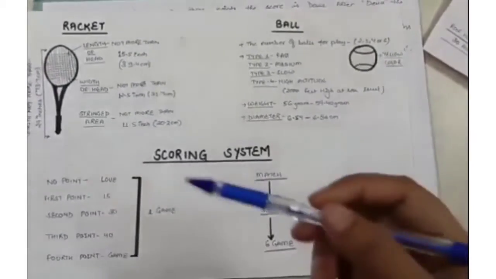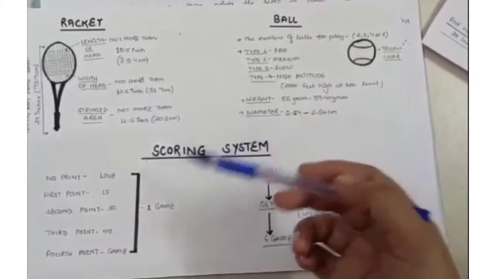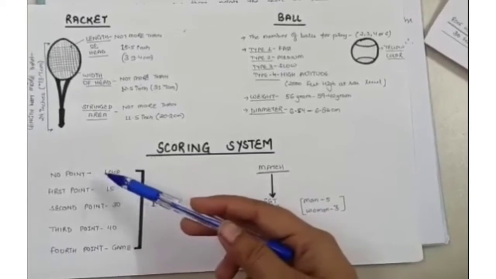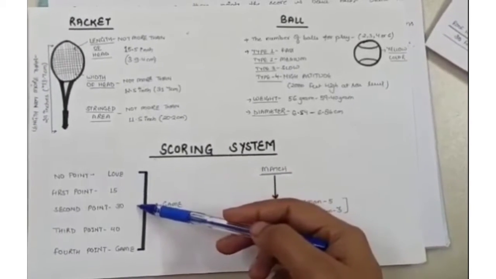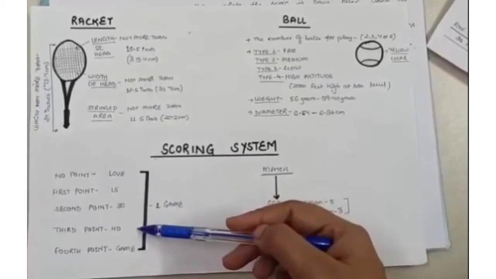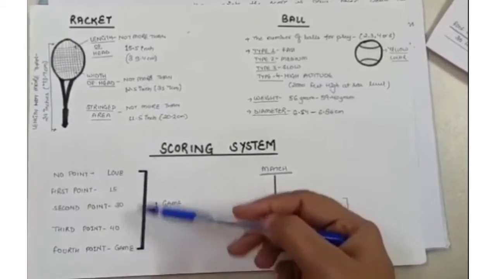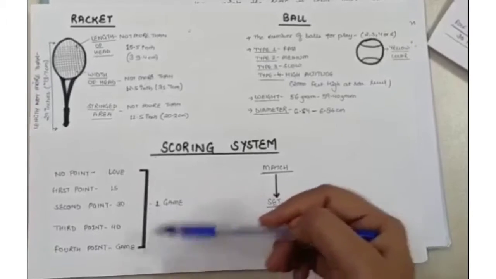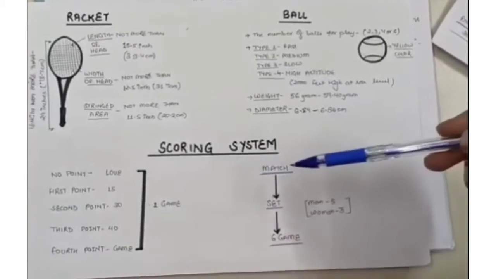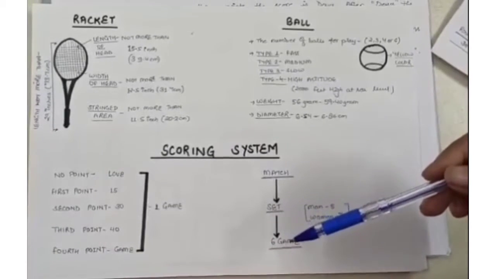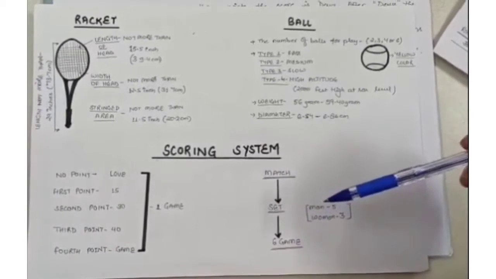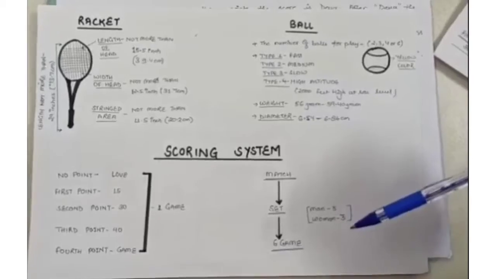The scoring system in tennis is: no point, that means love. First point is 15, second is 30, third point is 40, fourth point is game. This total comprises one game. Match is equal to sets, and in one set there are 6 games. For men it is best of 5, and for women it's 3.